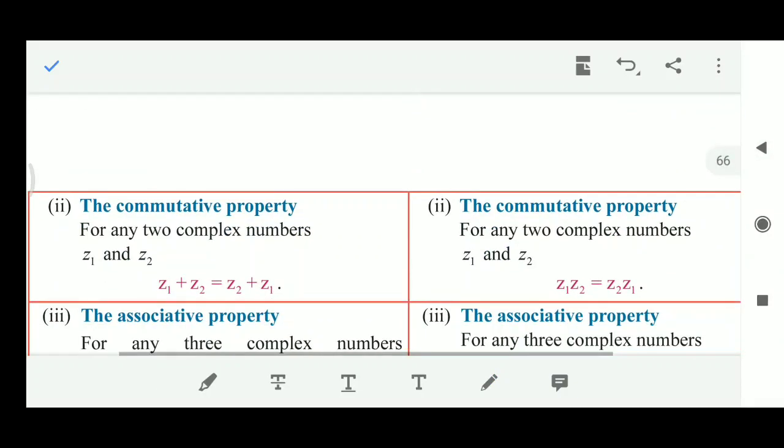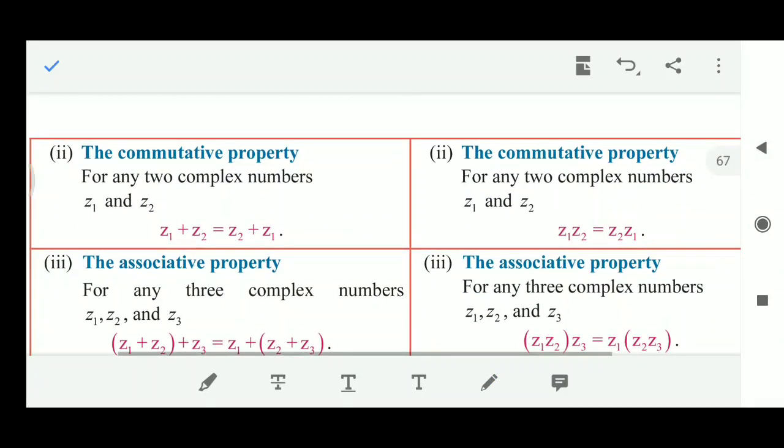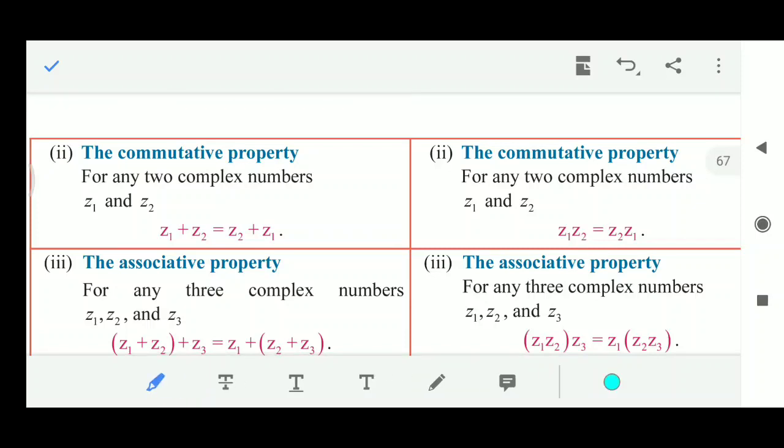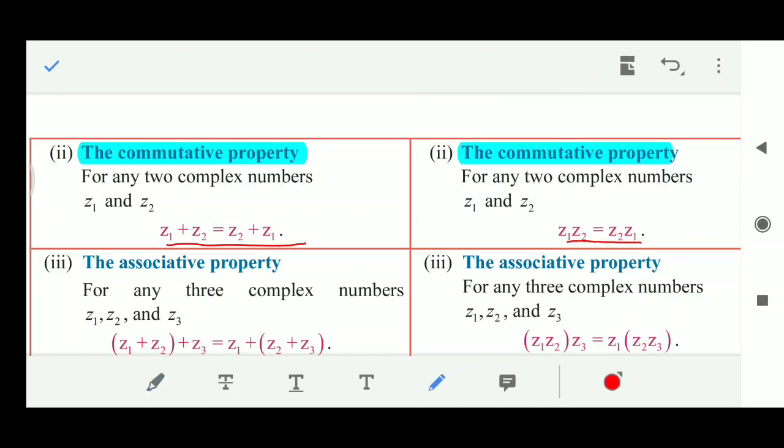Next comes the commutative property. For any two complex numbers z1 and z2, we have z1 plus z2 is equal to z2 plus z1. Like that, for multiplication also, z1 z2 equal to z2 into z1.